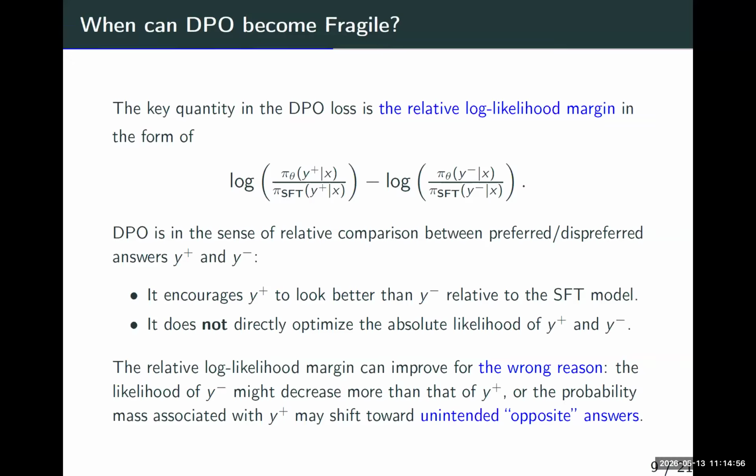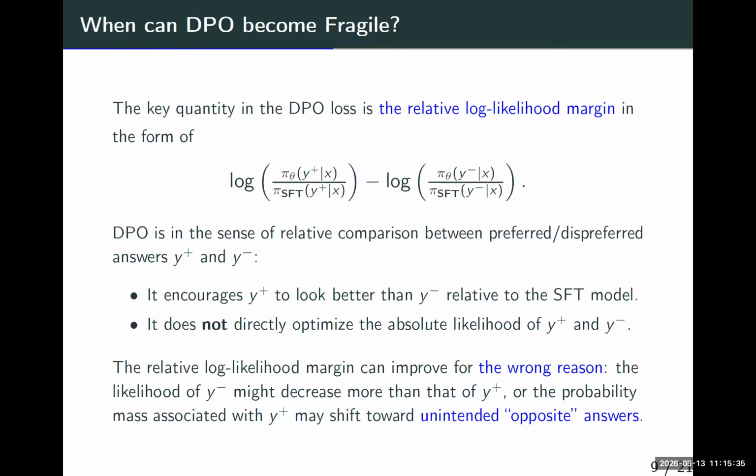The first way is clearly that we increase the probability of Y plus and decrease the probability of Y minus. But we can also push down the probability of both Y plus and Y minus, while significantly pushing down the probability of Y minus. It's like winning the race not by running faster, but by making everyone else worse than before. And in practice, what happens is that DPO will reduce the probability of both Y plus and Y minus, but move the probability mass to some irrelevant answers.